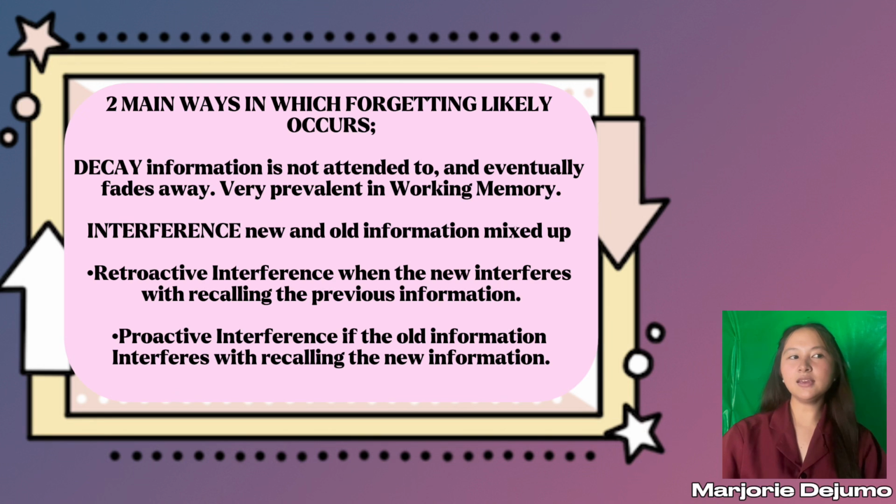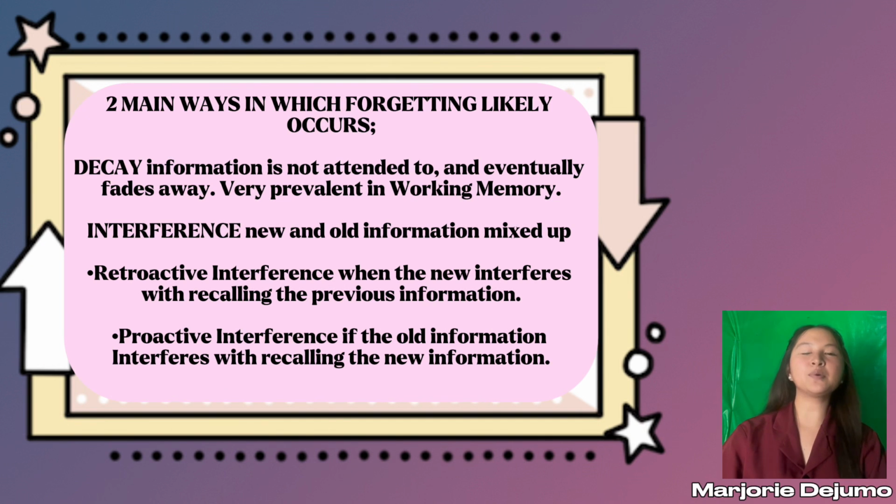So, decay is pag dili mo siya nagagamit ang information, makakalimutan mo, right? For example, no review. So, dili mo siya matatandaan. And another one, interference. When the new and old information mix up, you forget that. And there are two types of interference, the retroactive and the proactive. When we say the retroactive, the new blocks an old.